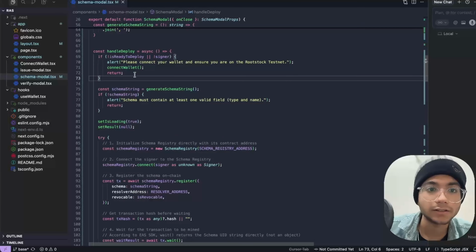Thereafter, we are defining a few interfaces of attestation results and verify modal props, and then a few helper functions in order to format the address, get the safe address of the wallet, and format the timestamp in a correct manner to display the value. Basically, these are the functions to format and organize data in a clear and clean manner.